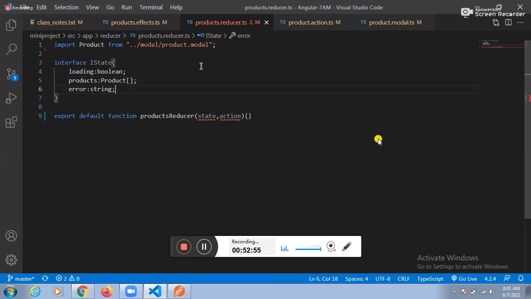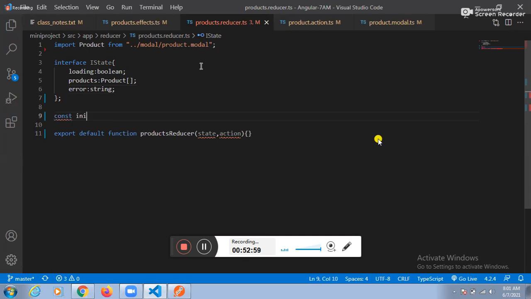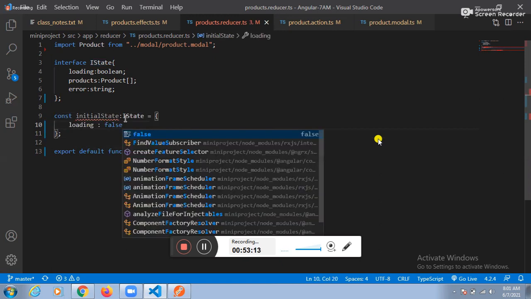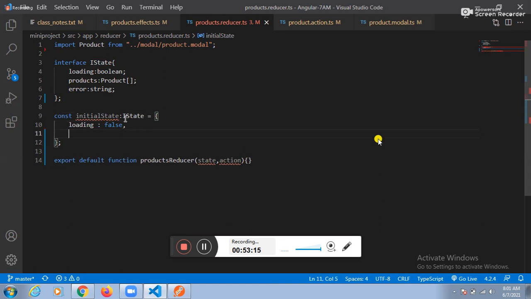Fine. And one more point. Can I take the initial state? Tell me here. Constant initialState equal to what do you want to place? IState. Constant initialState equal to IState here. Next one. Loading equal to what is the initial value? False. Products equal to what is the initial value?